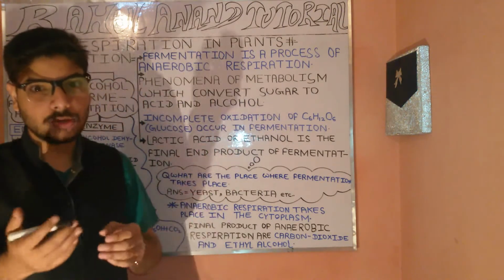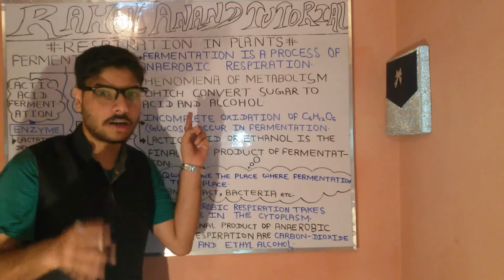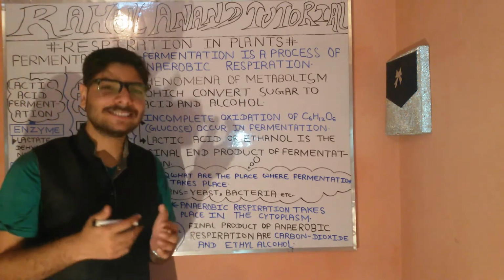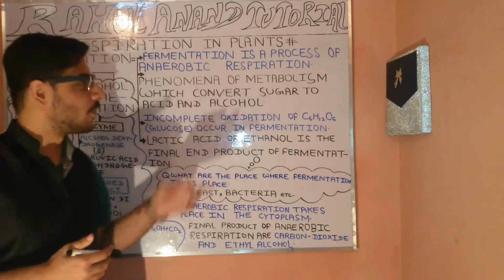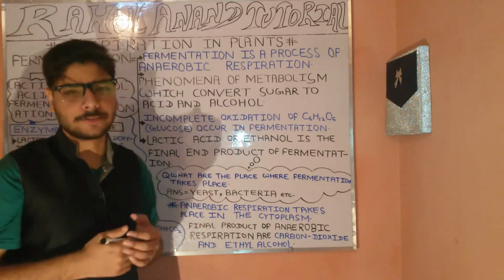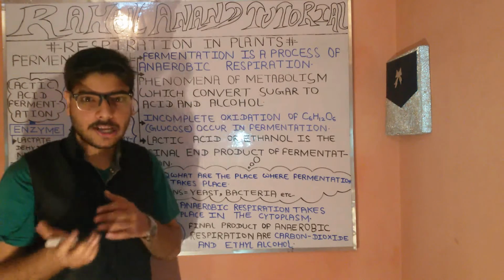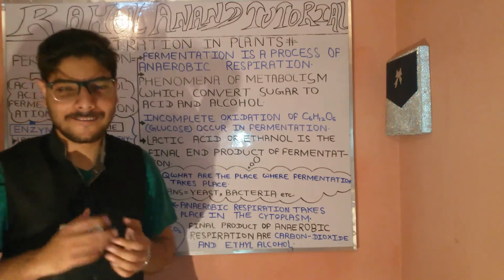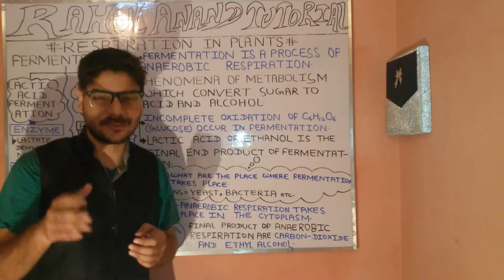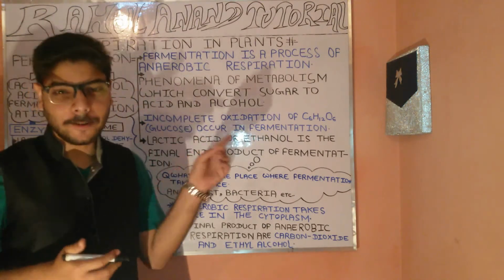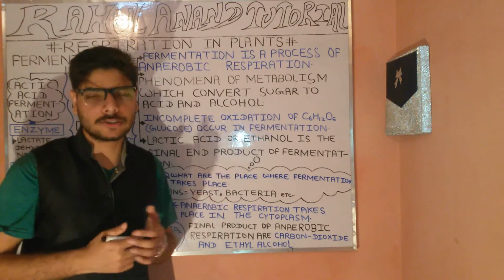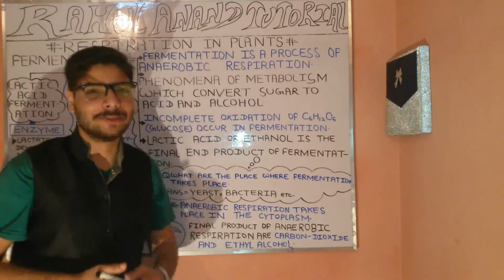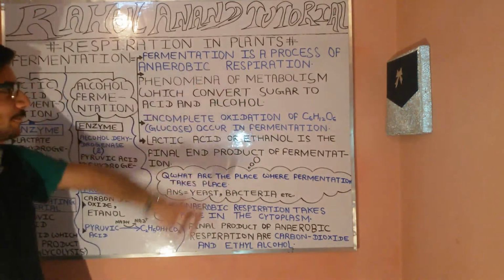Let's see this with reference to plants. Here we will understand fermentation. So what actually is fermentation? Fermentation is a process of anaerobic respiration. What does anaerobic respiration mean? It means respiration carried out in the absence of oxygen, or in the presence of carbon dioxide. That comes under anaerobic respiration.